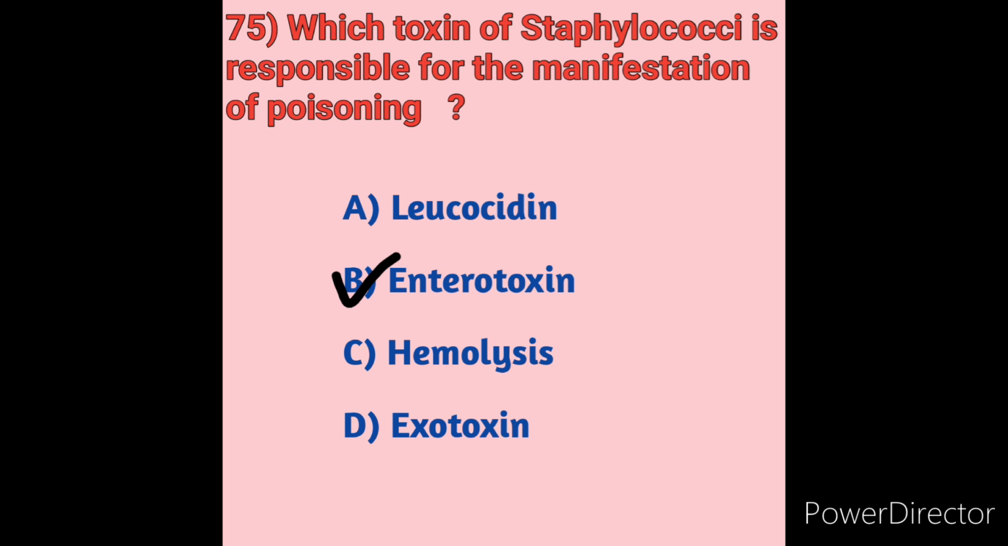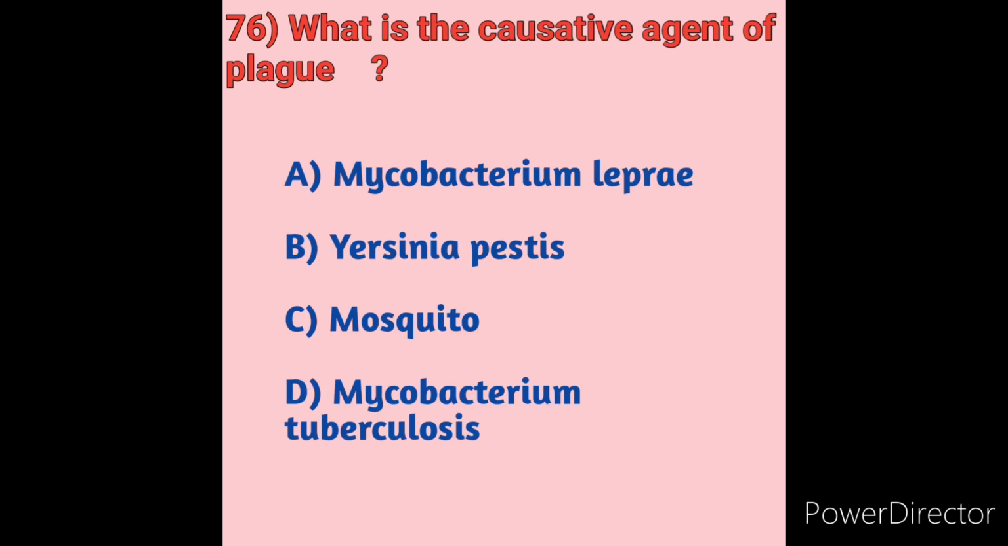Next we will move on to question number 76. What is the causative agent of plague? Means, what is the causative agent for the plague? We will see the options here. Option A, Mycobacterium leprae. Option B, Yersinia pestis. Option C, mosquito. Option D, Mycobacterium tuberculosis. Option A, Mycobacterium leprae, is related to leprosy. Option D, Mycobacterium tuberculosis, is nothing but TB, tuberculosis or Koch's disease.